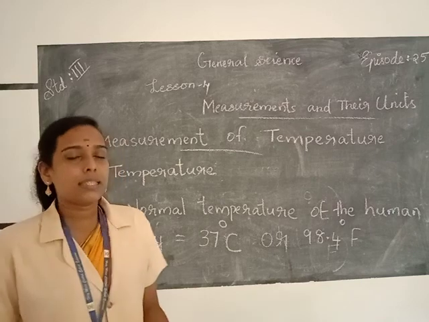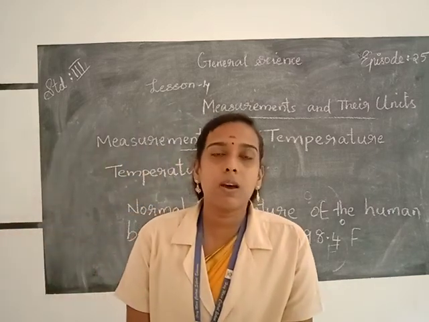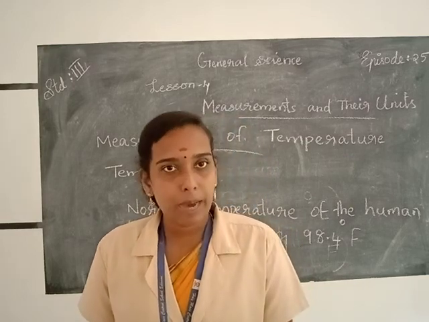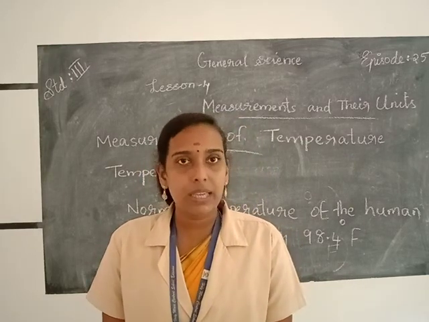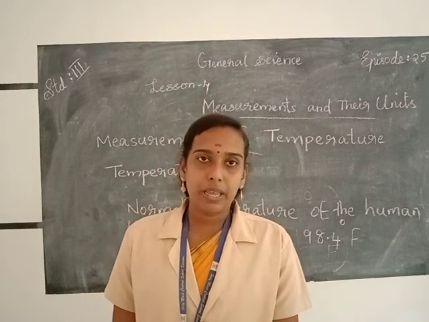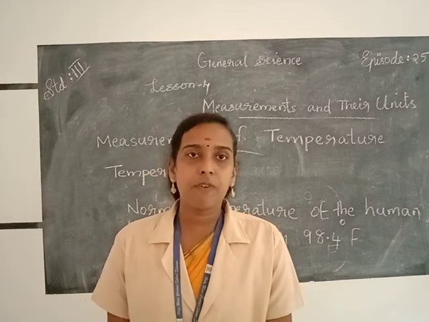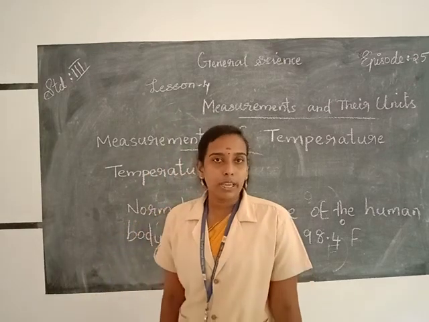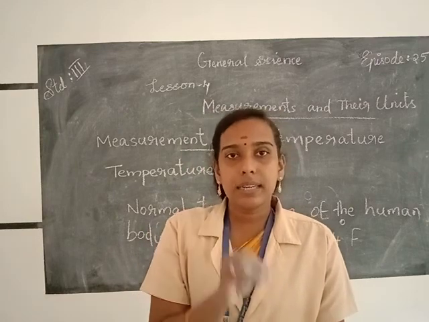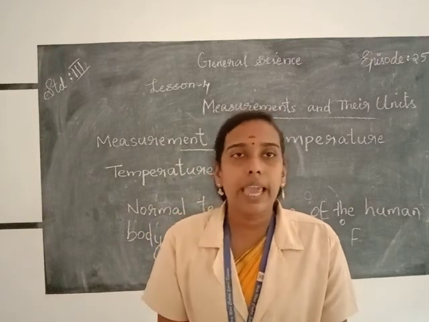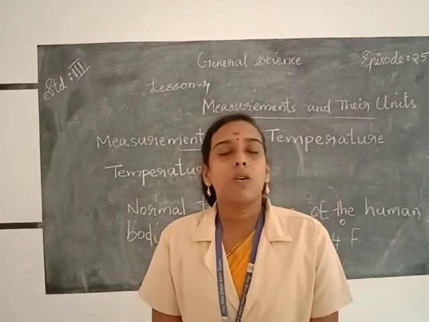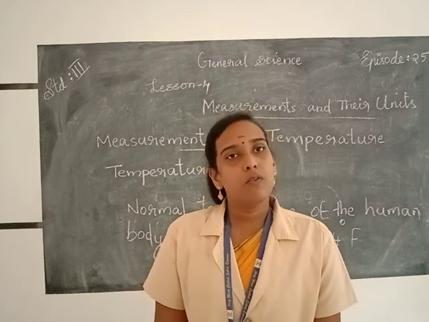So temperature is the hotness or coldness of a body, and we can measure body temperature by using an instrument called thermometer, and the units which are used to measure temperature are degree Celsius and degree Fahrenheit. And the normal temperature of the human body is 37 degrees Celsius or 98.4 degree Fahrenheit.